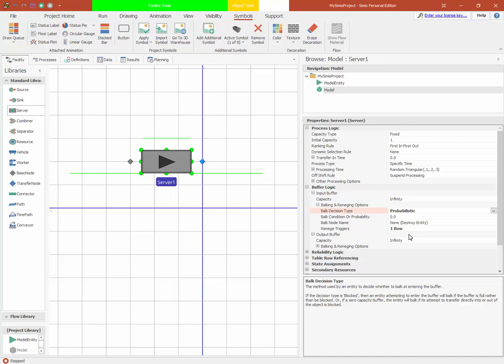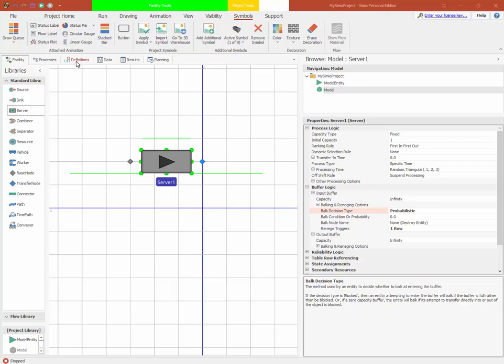If we have probabilistic, it behaves basically the same way, except the condition is a simple probability versus a more complex condition expression. Note also, since the combiner and separator objects are both based on the server object, they also support this same buffer logic and the same reneging and balking behavior.